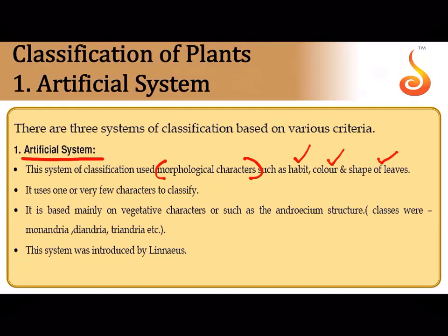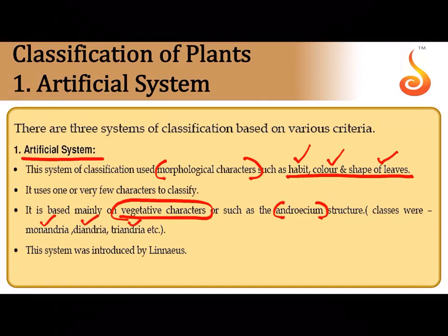You may have two different plants, they may look very different to each other, but they may be genetically very closely related. They may be belonging to the same species, and this therefore is not the right way of classifying plants. It is also based mainly on vegetative characters, or even characters such as the structure of the sexual character, that is the androecium. Androecium is the stamen, whether they have a single stamen or a double stamen or more than two stamens.